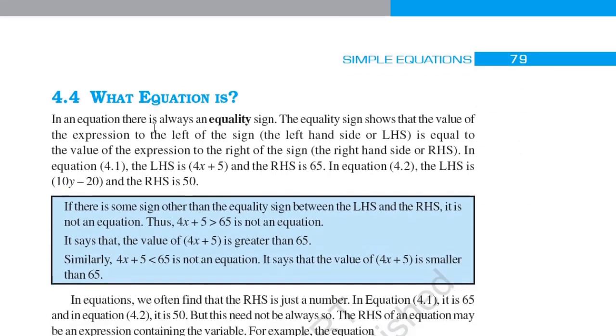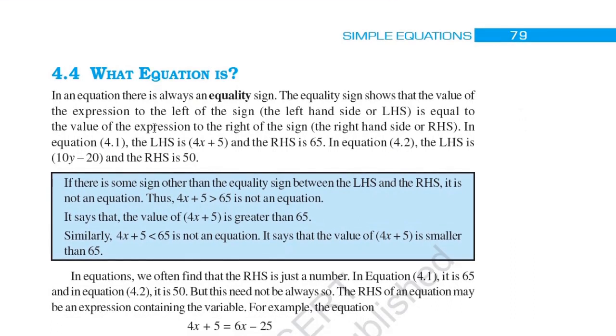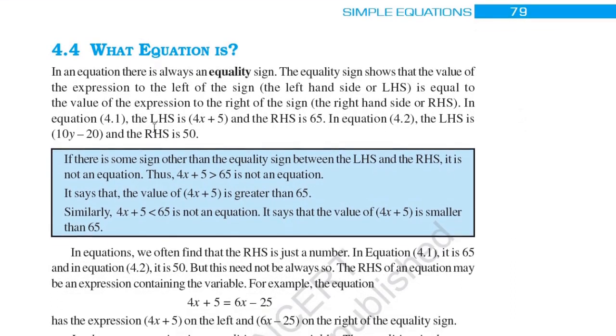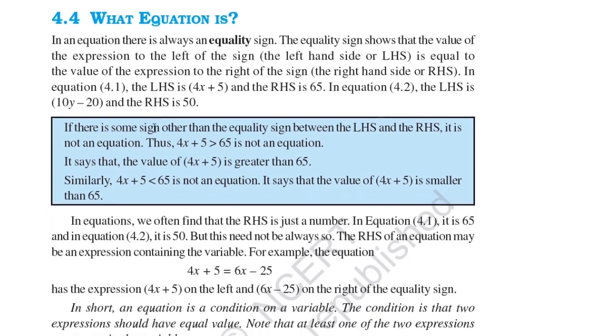4.4 What is an equation? In an equation there is always an equality sign. The equality sign shows that the value of the expression to the left of the sign, that is the left hand side or LHS, is equal to the value of the expression to the right of the sign, the right hand side or RHS. In equation 4.1 the LHS is 4x plus 5 and the RHS is 65. In equation 4.2 the LHS is 10y minus 20 and the RHS is 50. If there is some sign other than the equality sign between the LHS and RHS, it is not an equation.